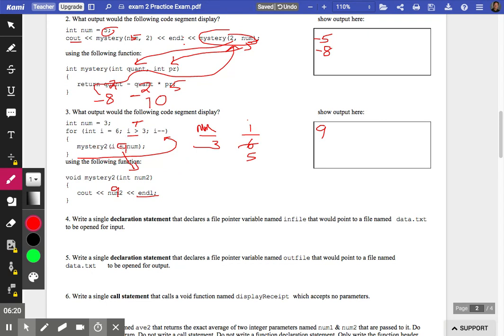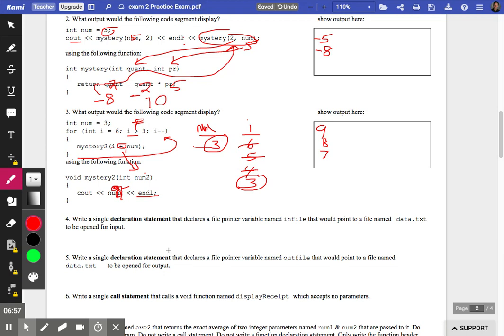Now at this moment, I plus num is 3 plus 5, which is 8. 8 plugs in here. We're couting 8. We're going back up. I goes down to 4. 4 is still greater than 3. 4 plus 3 is 7. The 7 prints out. We go back up. I goes down to 3, and that's now false. 3 is not greater than 3. Those are the final values, and there's the output.